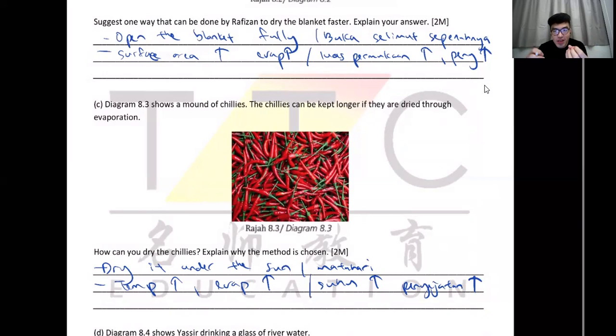So you see, if I use chili kering, the thing is dried. In 50 gram of chili kering, there's more chili seed compared to 50 gram of fresh chili, because fresh chili has water. So it has less chili seed. This is why chili kering is more spicy.